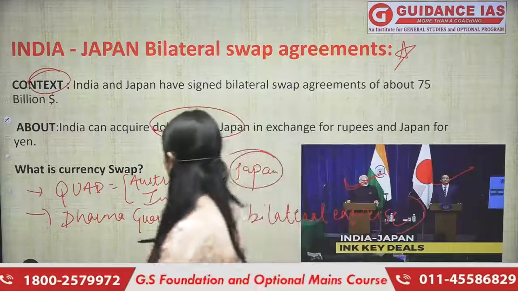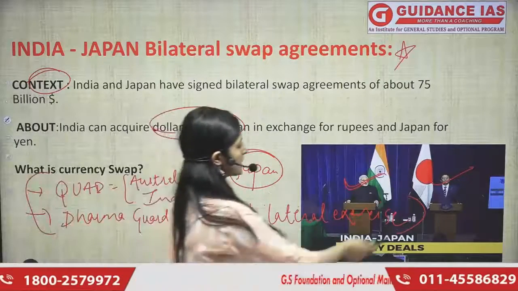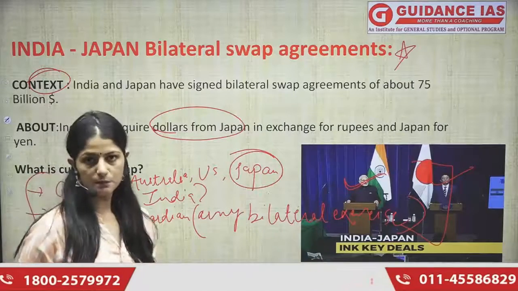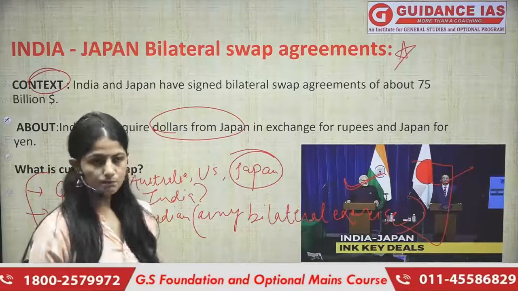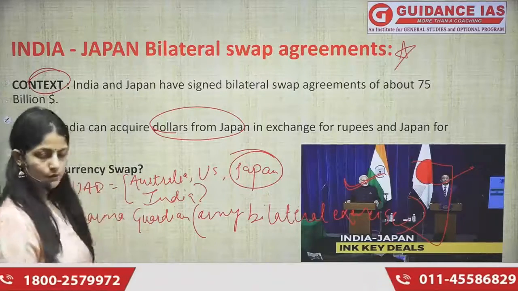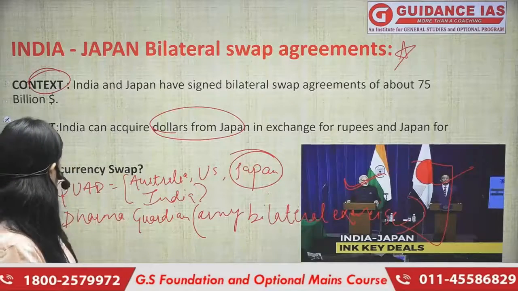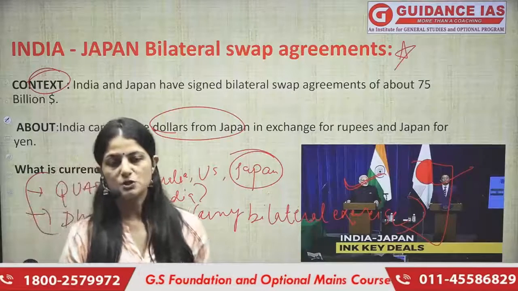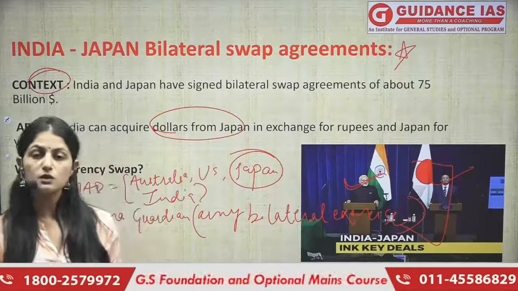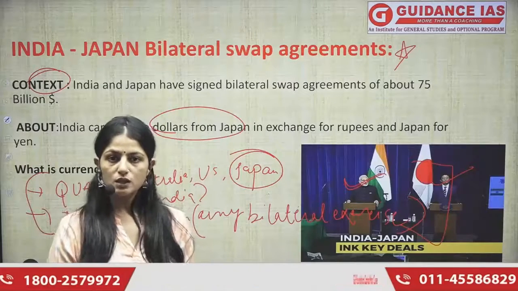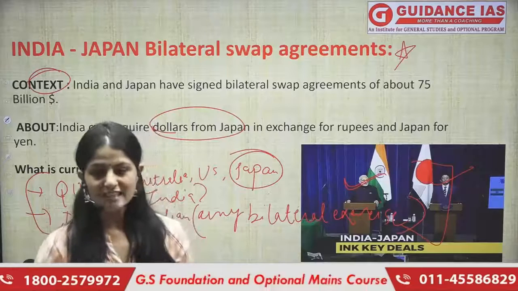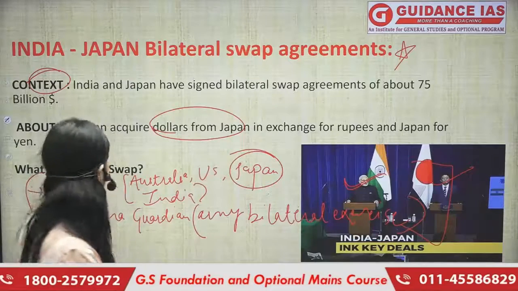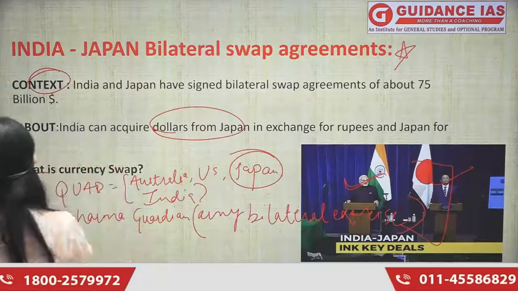So these are some of the fields we are involved with Japan, apart from the export, import, business and economics. As you can see, there are a lot of common interests we and Japan share, especially if we talk about foreign policy. In foreign affairs we share a lot of common interest, so we must keep doing these kinds of agreements and keep that relation. It will be really advantageous for both the countries. So that was all about the swap agreement.